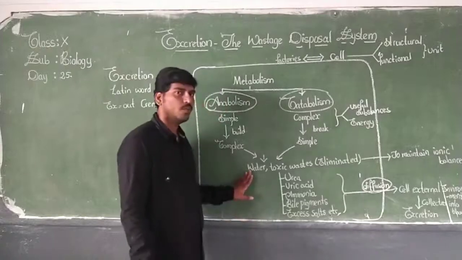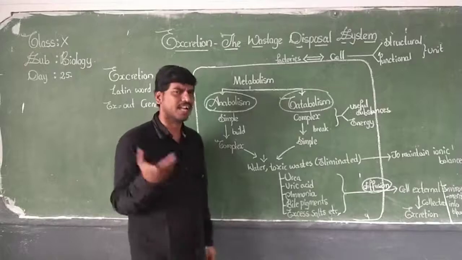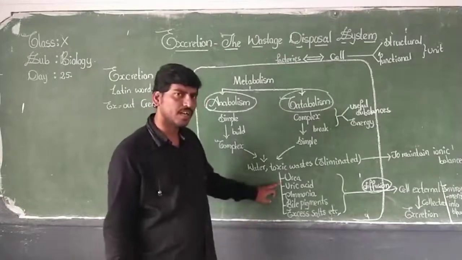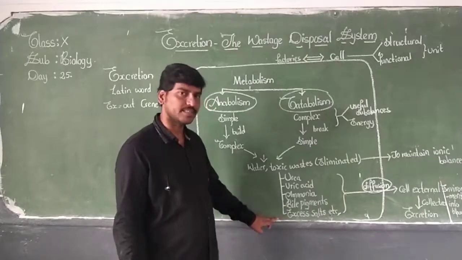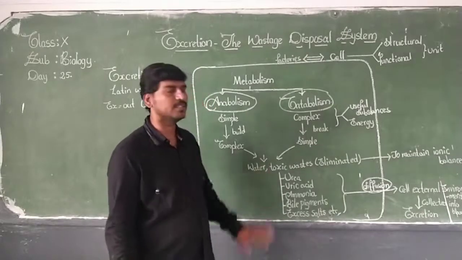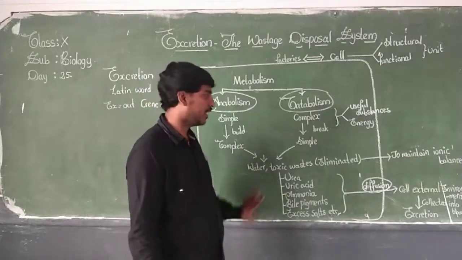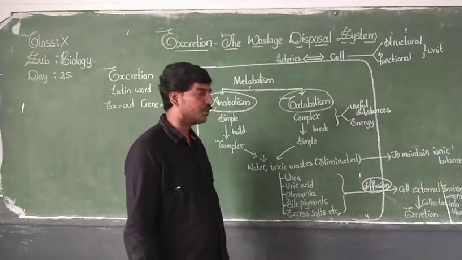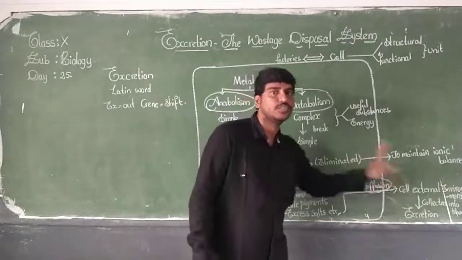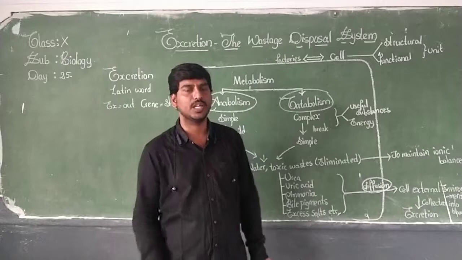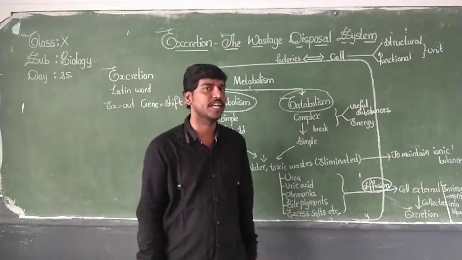So excess water should be eliminated, and there are different types of toxic waste. There may be urea, uric acid, ammonia, bile pigments, and excess amounts of salts. All these things are produced. Now these things should be eliminated. How is this elimination going to take place? This waste and water are diffused out. What is diffusion? Once again, you have studied this topic in your class 9 plasma membrane chapter.